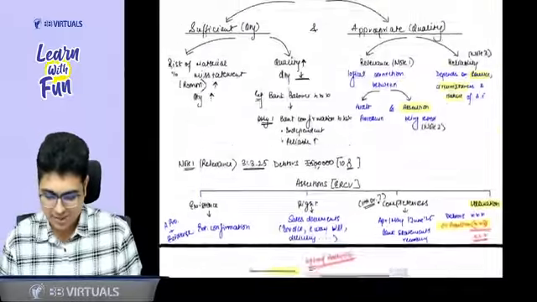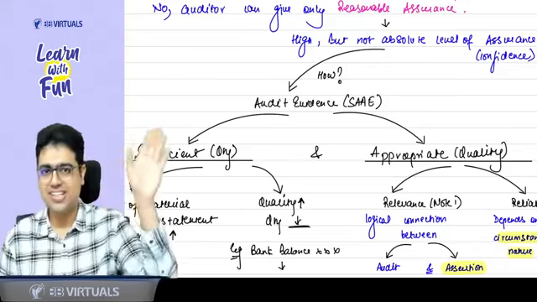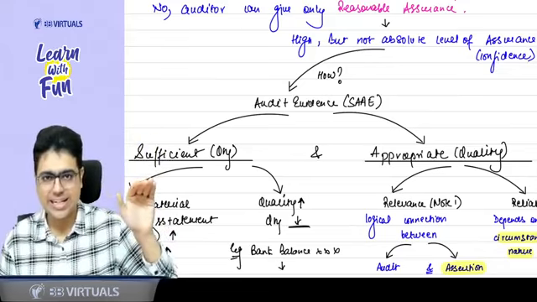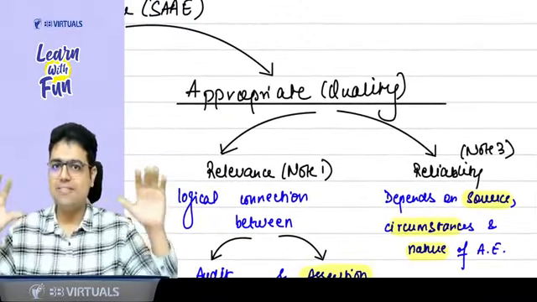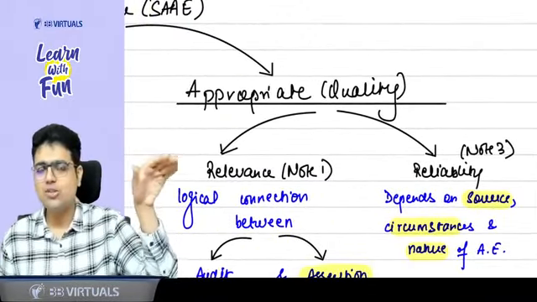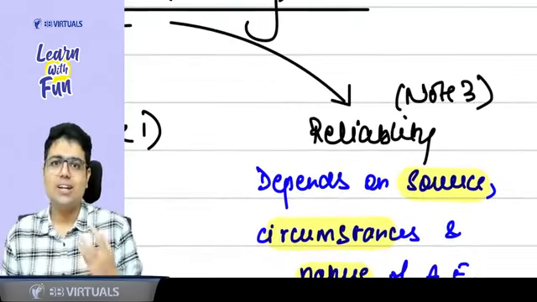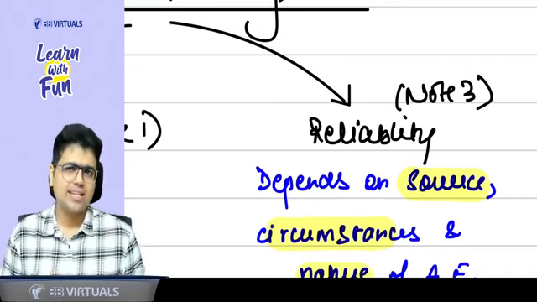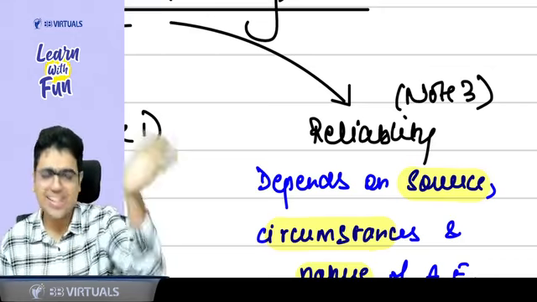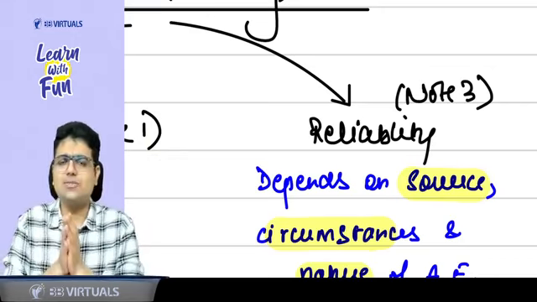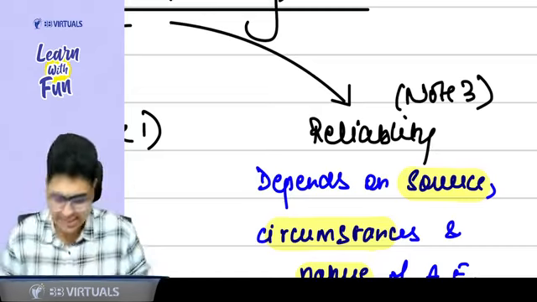So we have just covered a basic concept of what? Evidence. The evidence should be sufficient and appropriate evidence. Sufficiency means quantity, appropriateness means quality, and quality depends on two factors. Relevance. Relevance means whatever is the assertion, based on the assertion you will perform your procedures. Reliability means whether you can trust the evidence or not, and that depends on various factors like nature of the evidence, documentary or oral, source of the evidence, external, internal, and circumstances, whether you are getting it directly or through the management. Easy peasy, easy, sir.